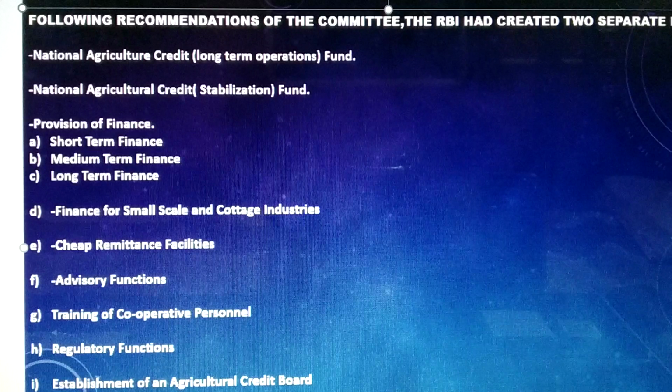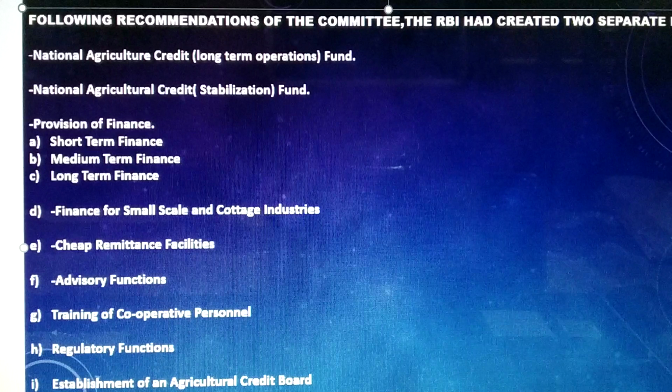Then the amendment to the Reserve Bank of India Act enabled the bank to include state cooperative banks in the second schedule, and each scheduled state cooperative bank has to maintain with the Reserve Bank of India a minimum average daily balance of 3% of its total demand and time liability, as against the requirement of 2.5% of demand and 1% of time liability, and in the case of non-scheduled banks enjoying Reserve Bank's remittance facilities. Okay, that was something about the regulatory functions.